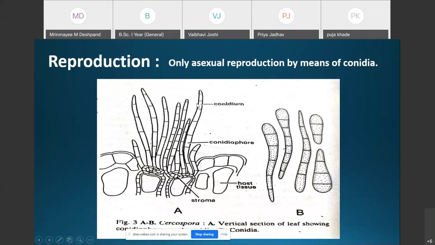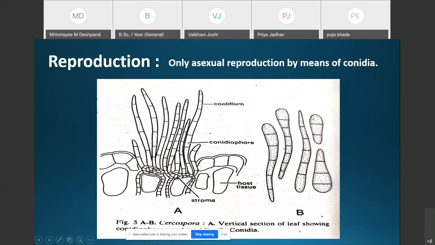In this photograph you can see at the tip region of the conidiophore there is a conidium. The first formed conidium is thus pushed to one side, and another conidium is formed at the apex. This process may repeat several times, and as such several conidia are formed on the conidiophore.